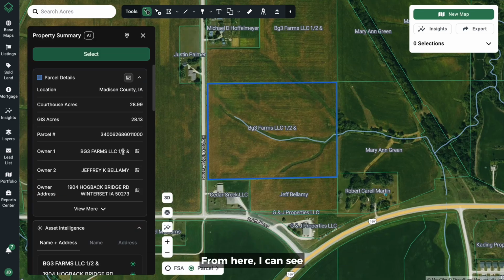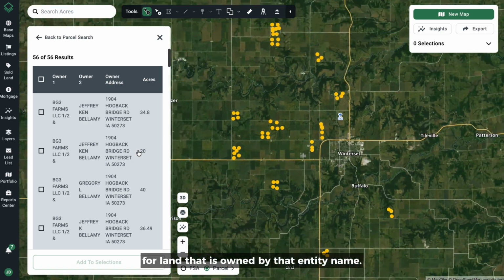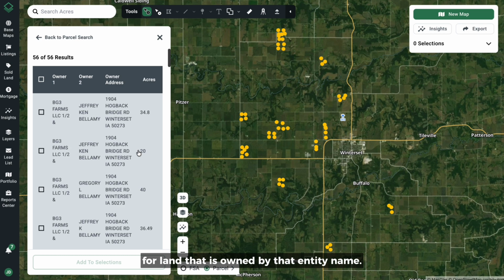From here, I can see owner names and owner addresses. Next to each name and address, there is a search icon. By clicking on this icon, it will search our entire database for land that is owned by that entity name. I can see that there are 56 parcels that are owned by this entity.